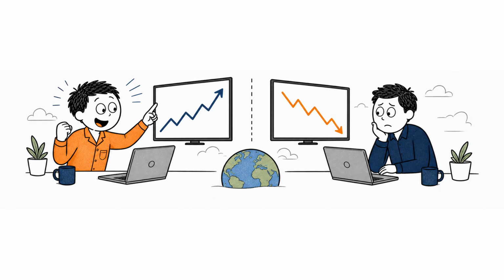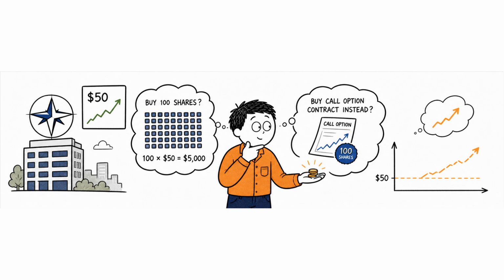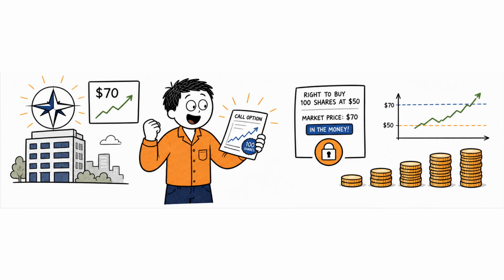The fifth term is the contract size. In the United States, one standard stock option contract usually represents 100 shares. This is important because a quoted premium of $2 may actually cost $200. $2 multiplied by 100 shares equals $200.